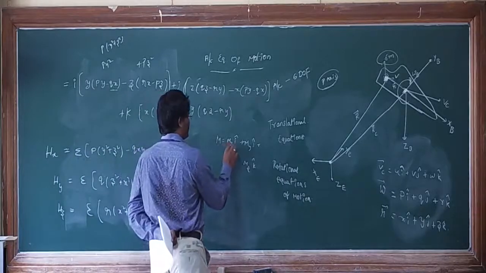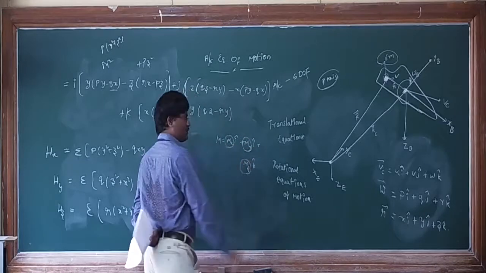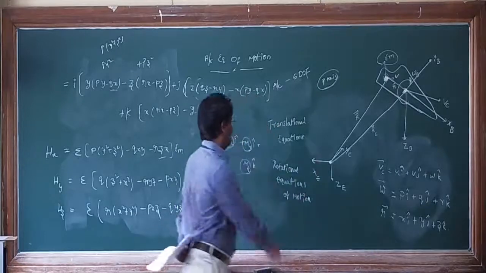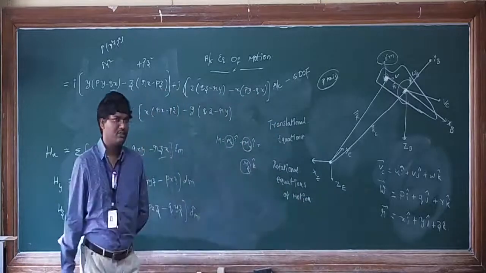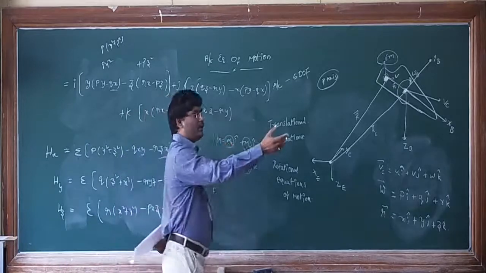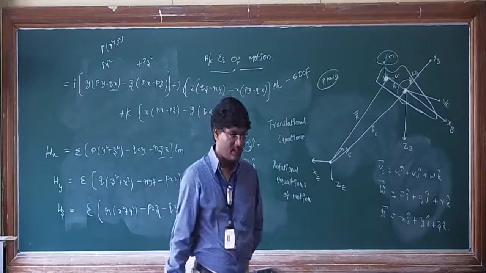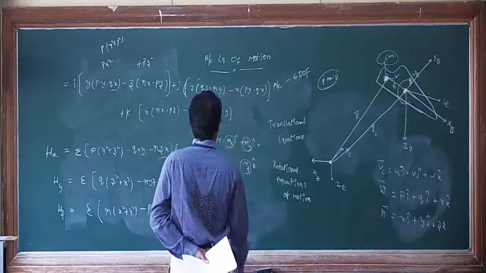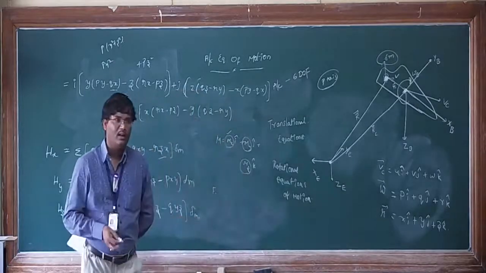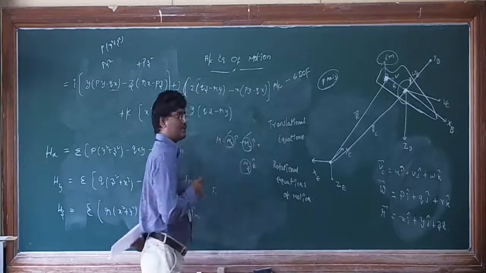But what about these terms Mx, My, Mz? What are these? In yesterday's translational equations, Fx was force in x direction. So this is moment along x axis. What about My? Moment along y axis.